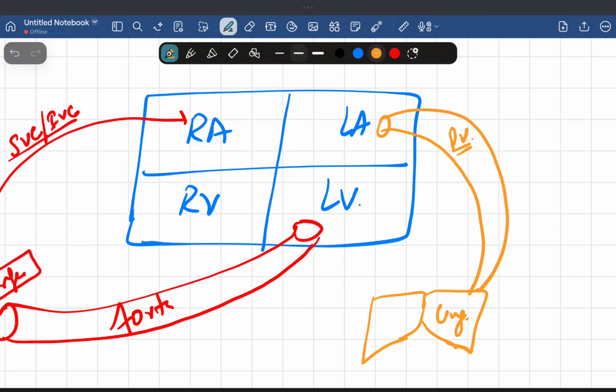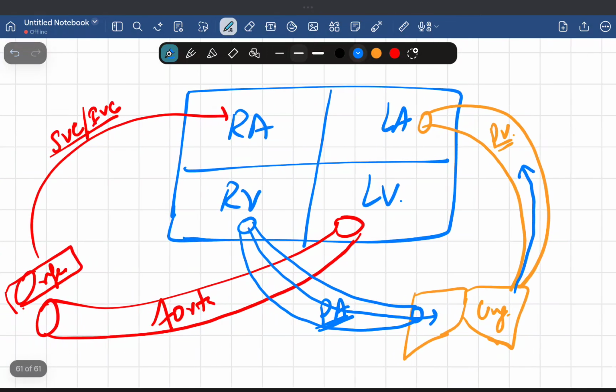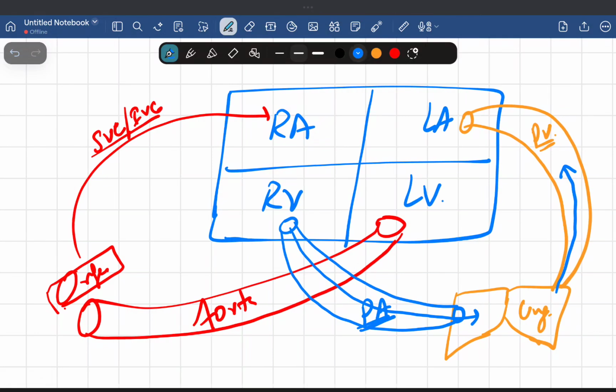From the right side, there is the pulmonary artery that goes again to the lung for purification. Here the deoxygenated blood comes into the lungs, and here the oxygenated blood will come into the left atrium. So this is the pulmonary artery. This is the basic thing that I want to talk about.